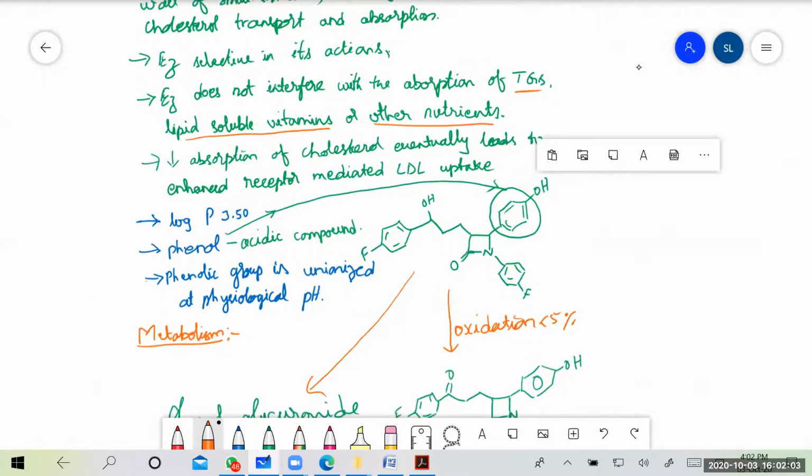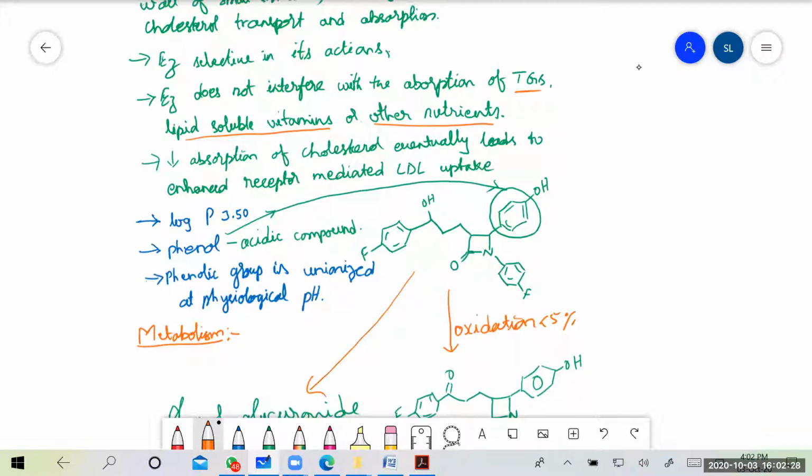Then reduction in absorption of cholesterol eventually leads to enhanced receptor mediated LDL uptake, that is low density lipoproteins, which are the bad lipoproteins. They will be removed from the circulating blood system.